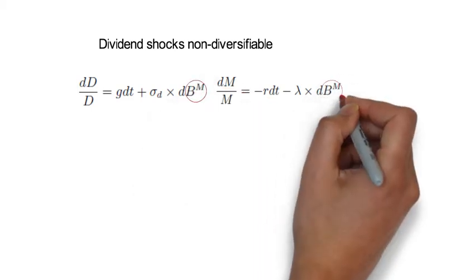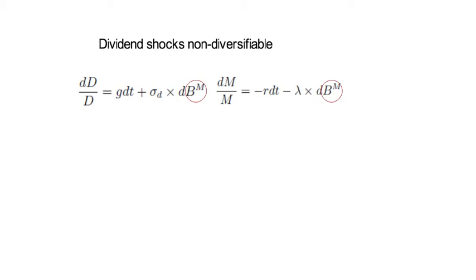So mathematically, we write the idea as follows. dD over D equals g dt plus sigma_D times dB_M. And dM over M equals minus r dt minus lambda dB_M, where B_M are Gaussian shocks to the stochastic discount factor and hence non-diversifiable shocks, which earn a risk premium lambda dt. So now the way it's written here, dividends are driven by the same shocks as the SDF. That says all dividend shocks are systematic.